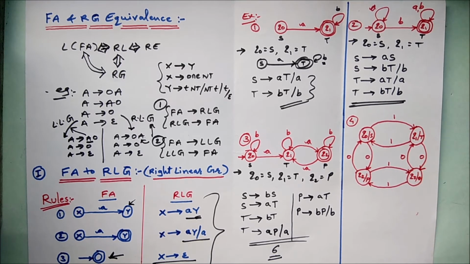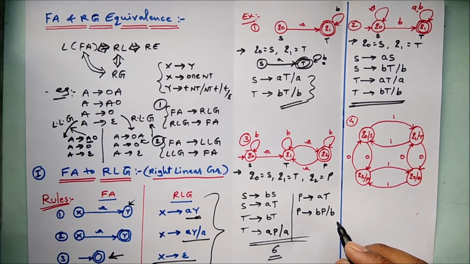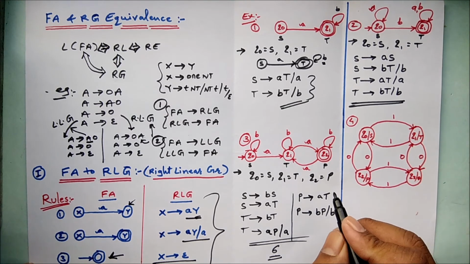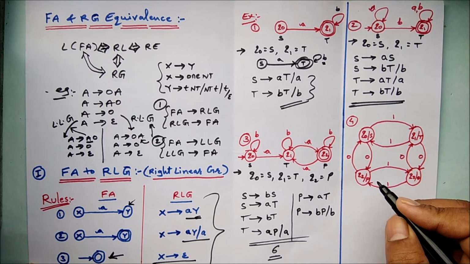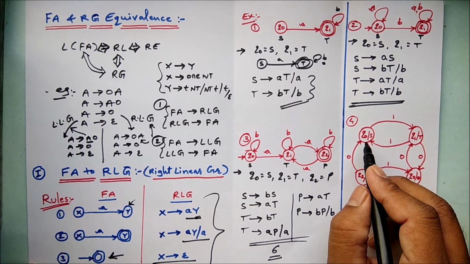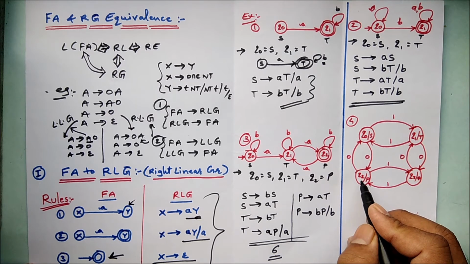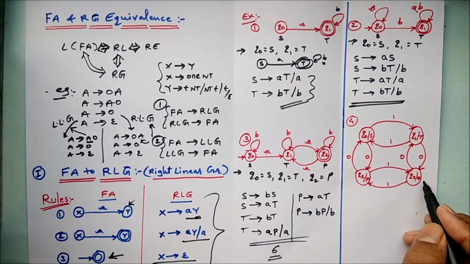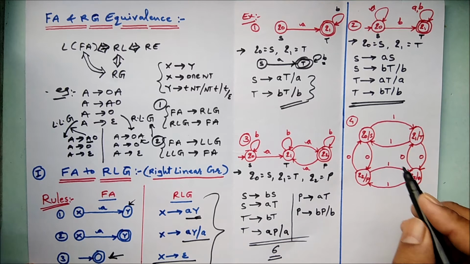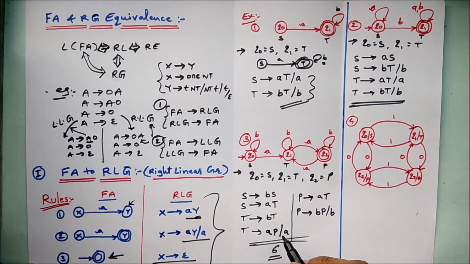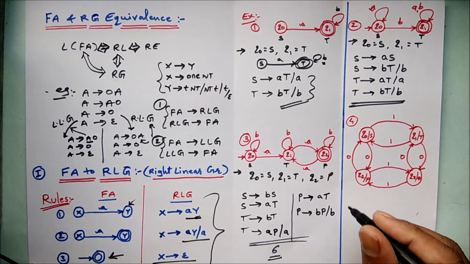So let's move on to the last example where the finite automata consists of the 4 states you can see, and already in the problem statement they have given the grammar part also, where Q0 is represented by S, Q1 is represented by T, Q2 is represented by P, and Q3 is represented by Q. So Q0, Q1, Q2, Q3 are represented by S, T, P, Q. So these are the 4 non-terminals in my finite automata. So let's start one by one.